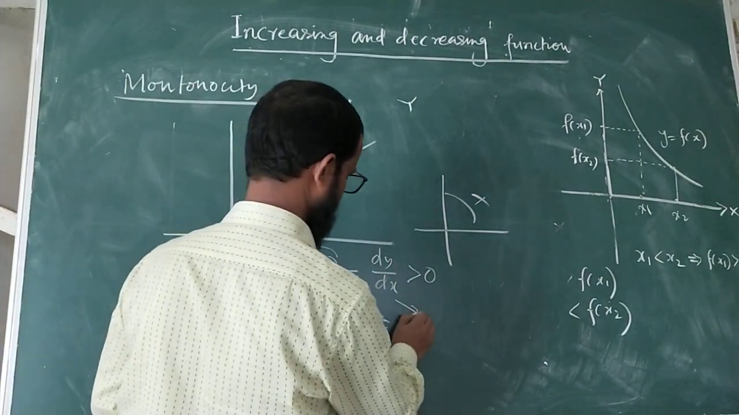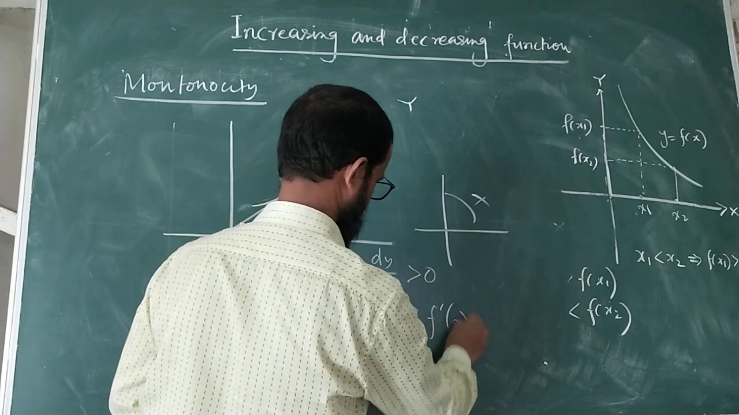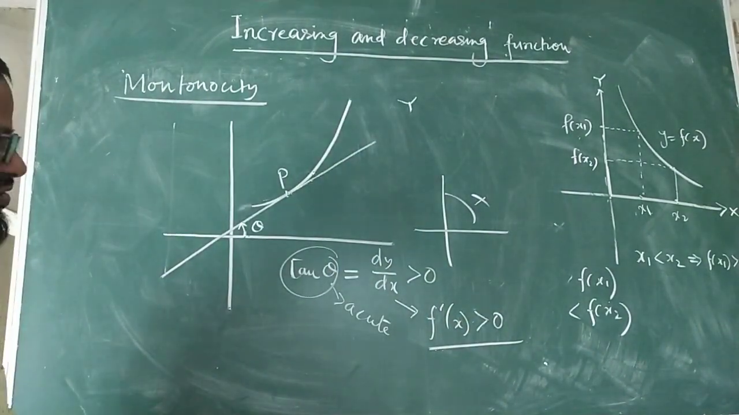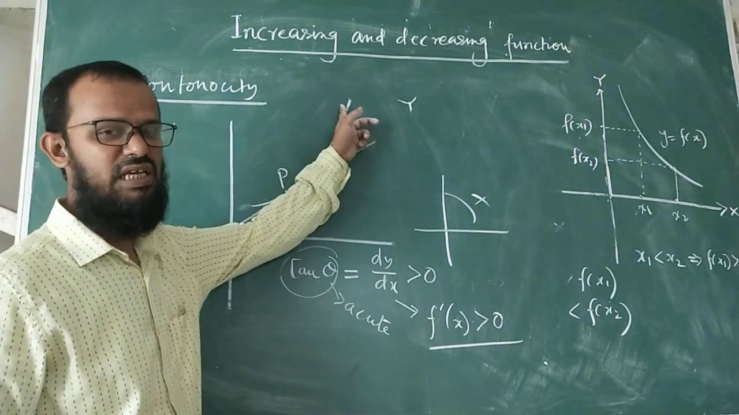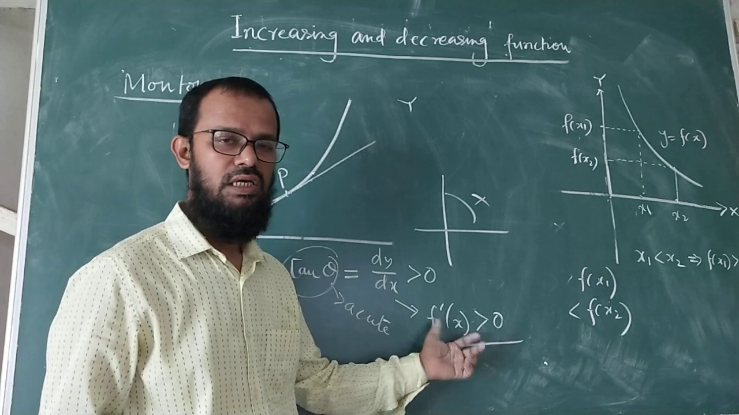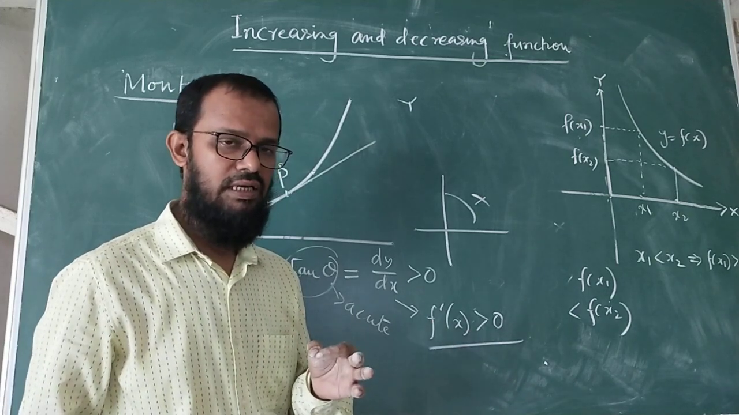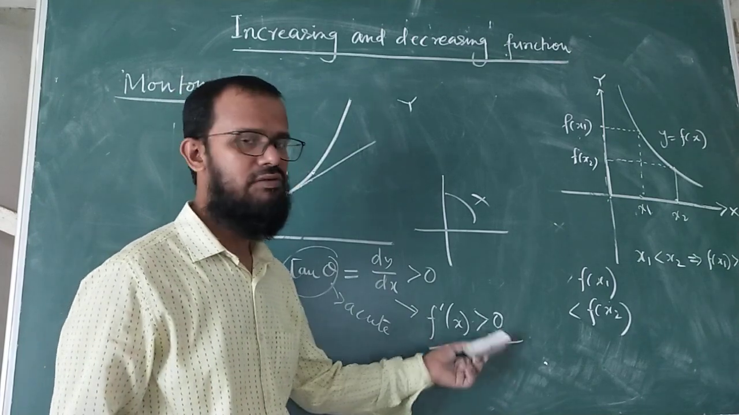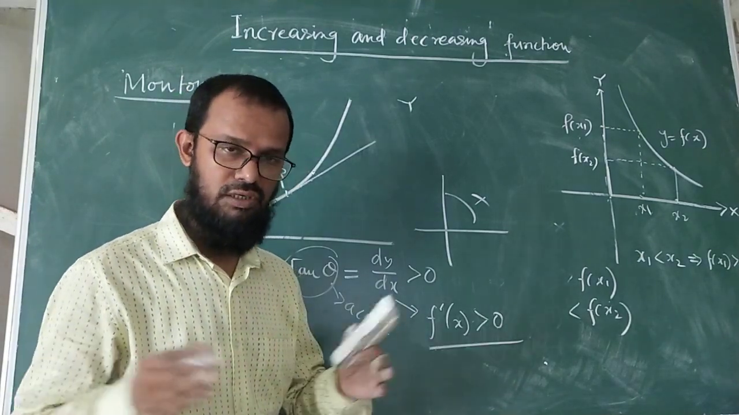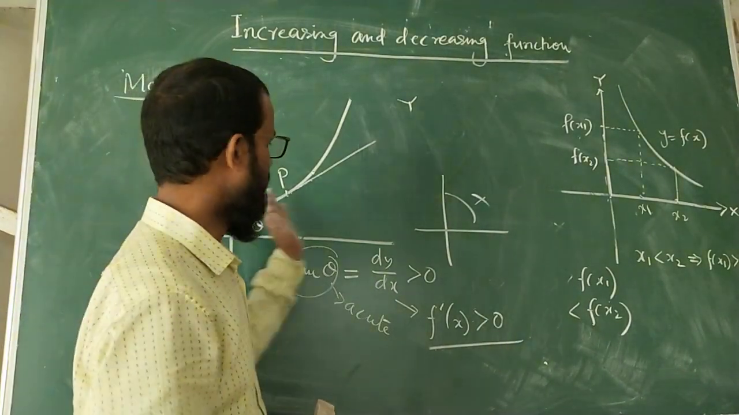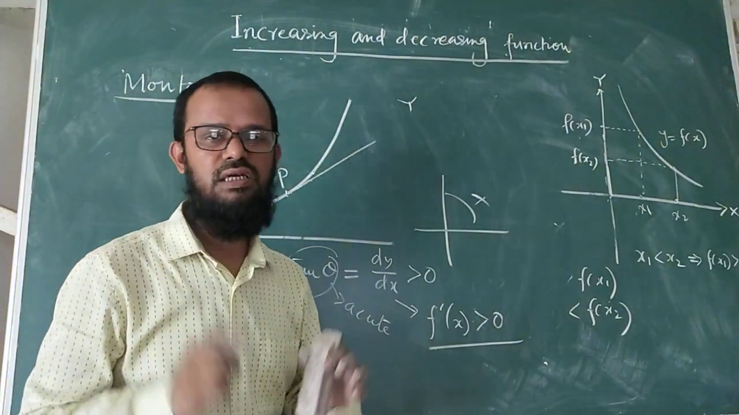dy/dx greater than 0 means f'(x) greater than 0. That means if a function is monotonically increasing, the condition is f'(x) greater than 0. If you find f'(x) and show that f'(x) is greater than 0 in a particular interval or particular domain, then you can say that the function is monotonically increasing throughout this domain or in a particular interval.